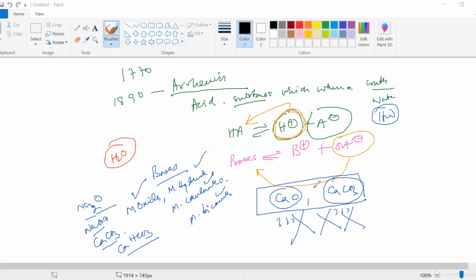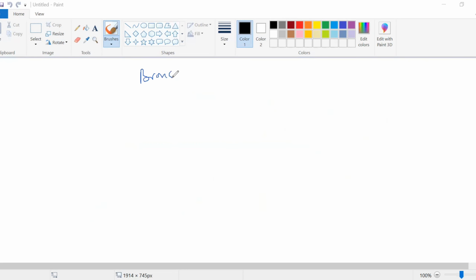Many years later, approximately 30 years later, what happened? After 30 years, there were two scientists, Bronsted and Lowry. Please connect with a pen also, if you have got an iPen, please connect your pen. The Bronsted-Lowry theory came almost right after the Arrhenius theory, with two scientists, Bronsted and Lowry.